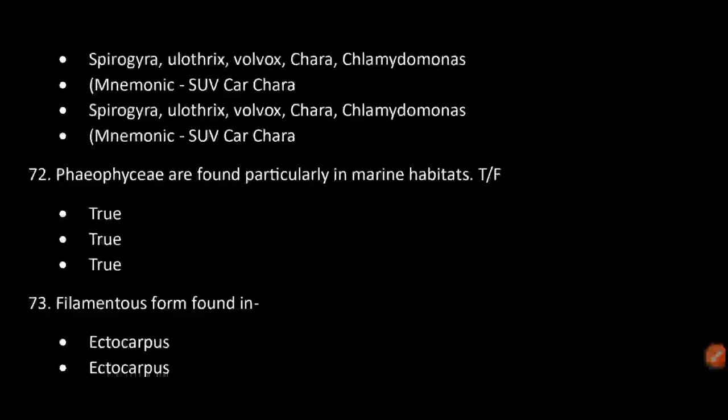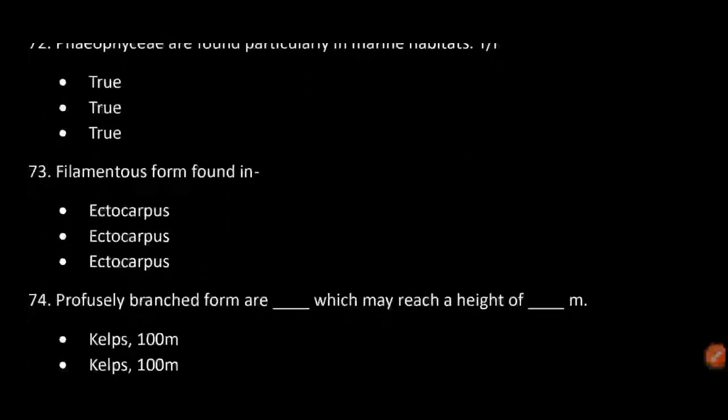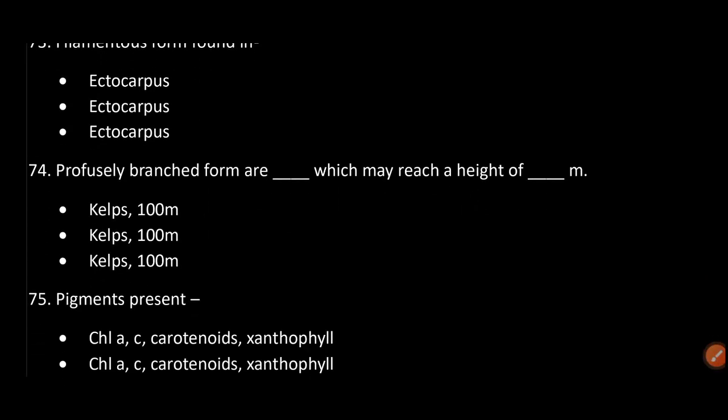Phaeophyceae are found particularly in marine habitats. True. Filamentous form is found in Ectocarpus. Profusely branched forms are kelps, which may reach a height of 100 meters.